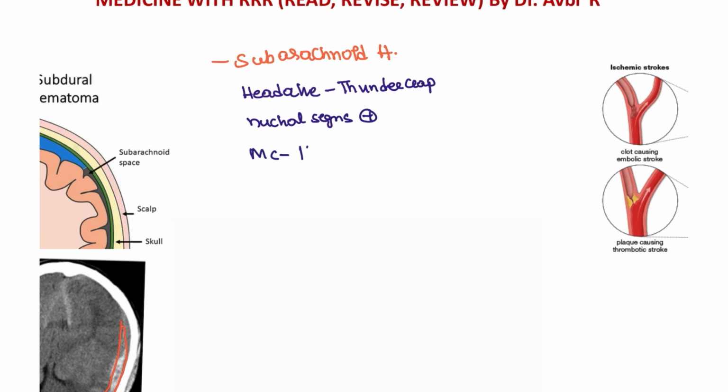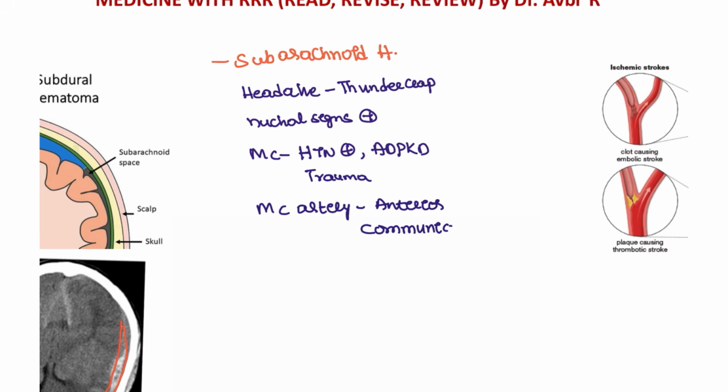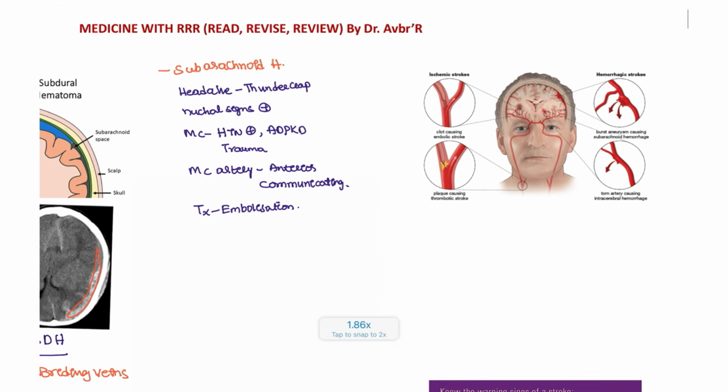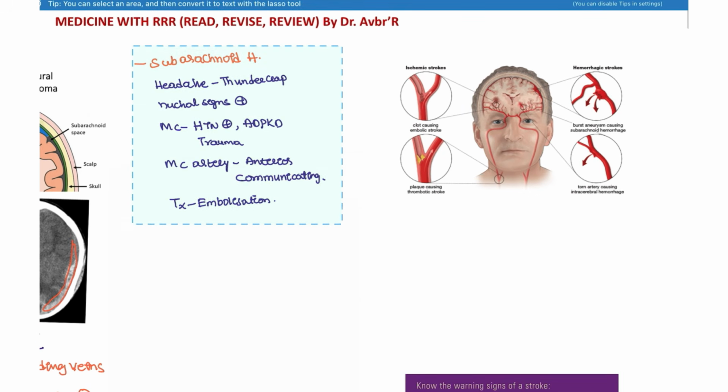What is the most common risk factor? Hypertension is one of them. AD PKD, autosomal dominant polycystic kidney disease, can be seen, and also trauma. And what is the most common artery that is involved? The most common artery involved is the anterior communicating artery. Investigation of choice, again NCCT, and the treatment is embolization. Okay, by clipping or any other possibilities we can do embolization, but most of the time the patient will not survive. So this is subarachnoid hemorrhage.